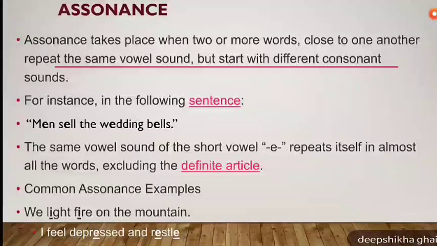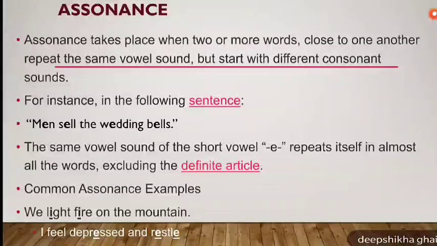The second commonly used device is assonance. Unlike alliteration, assonance is the repetition of vowels. Assonance takes place when two or more words close to one another repeat the same vowel sound but start with different consonant sounds. For example, men sell the wedding bell. Here you can see that the vowel E is repeated in each of the words. So this is an example of assonance.